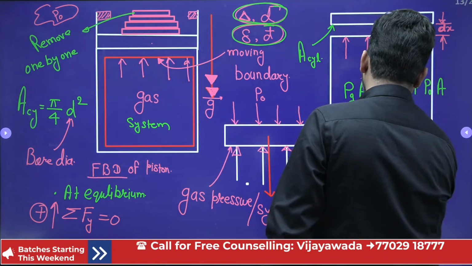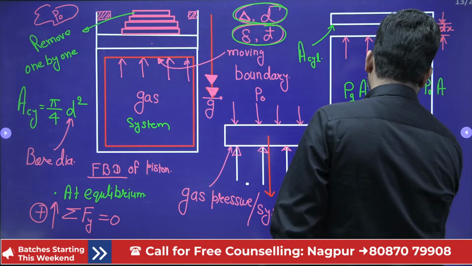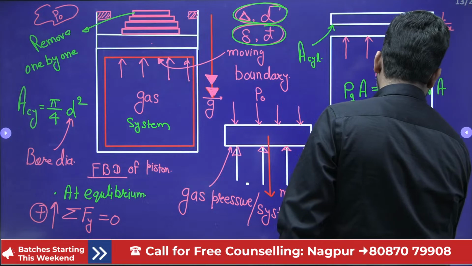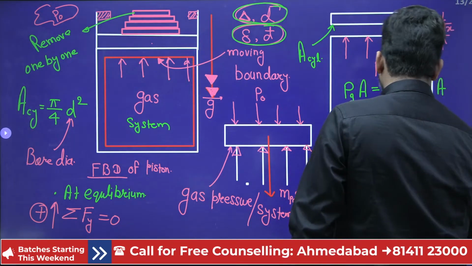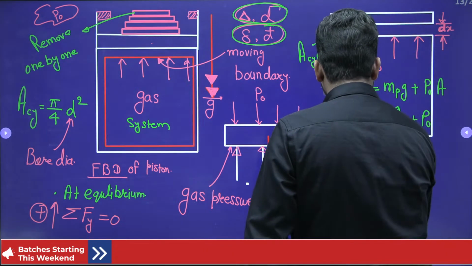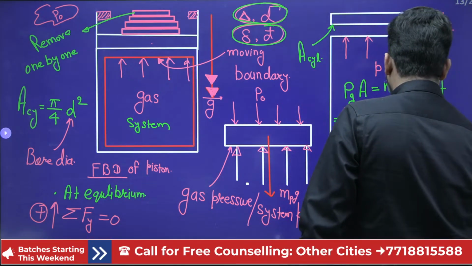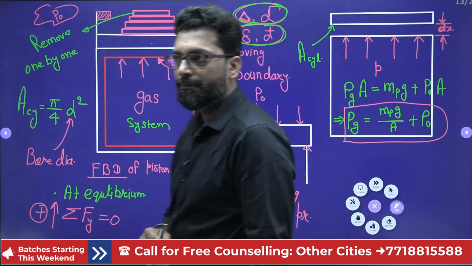P equals mass of the piston into g divided by A, plus P naught. This equation is frequently used when you solve GATE examination questions.